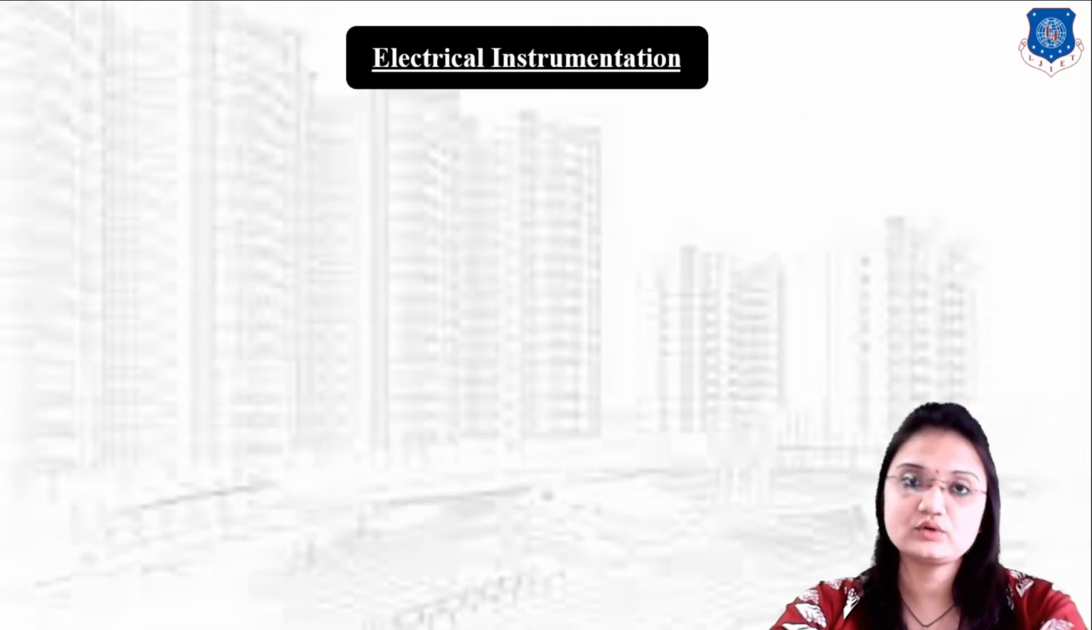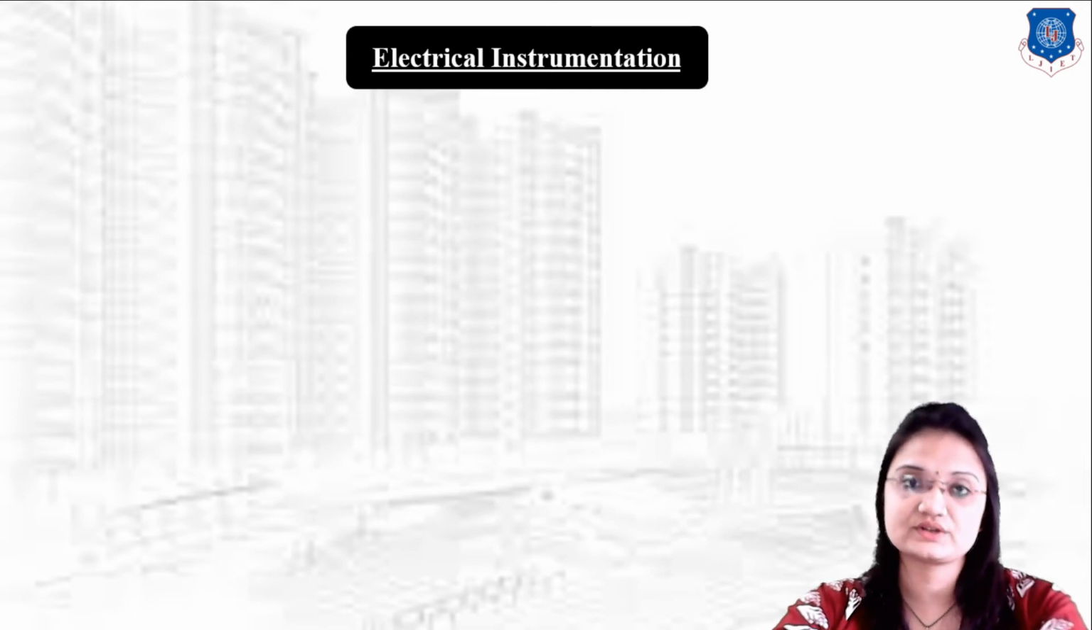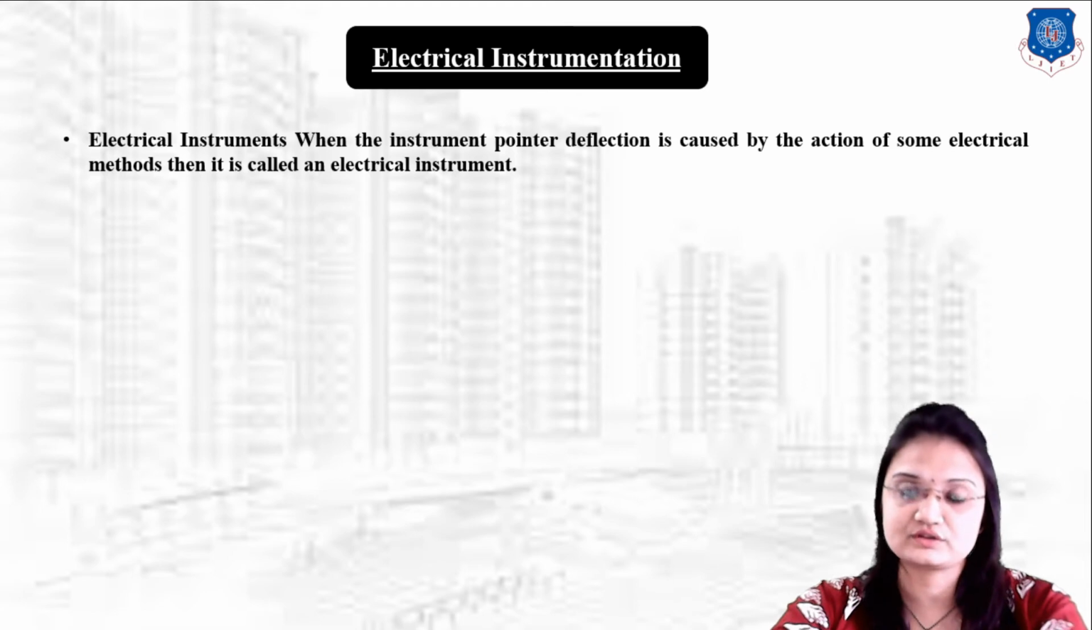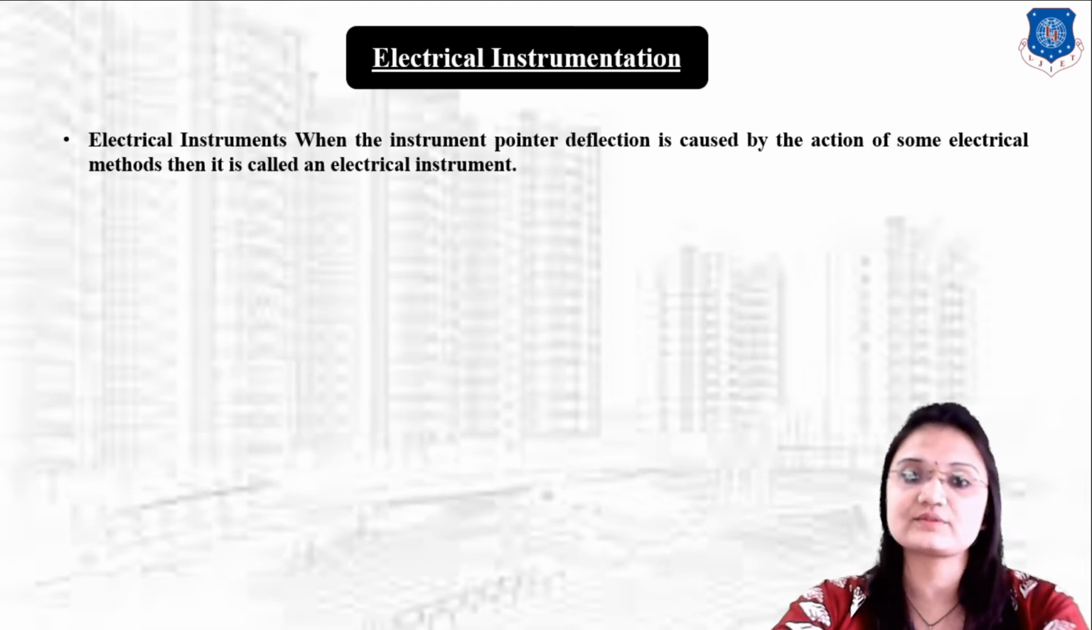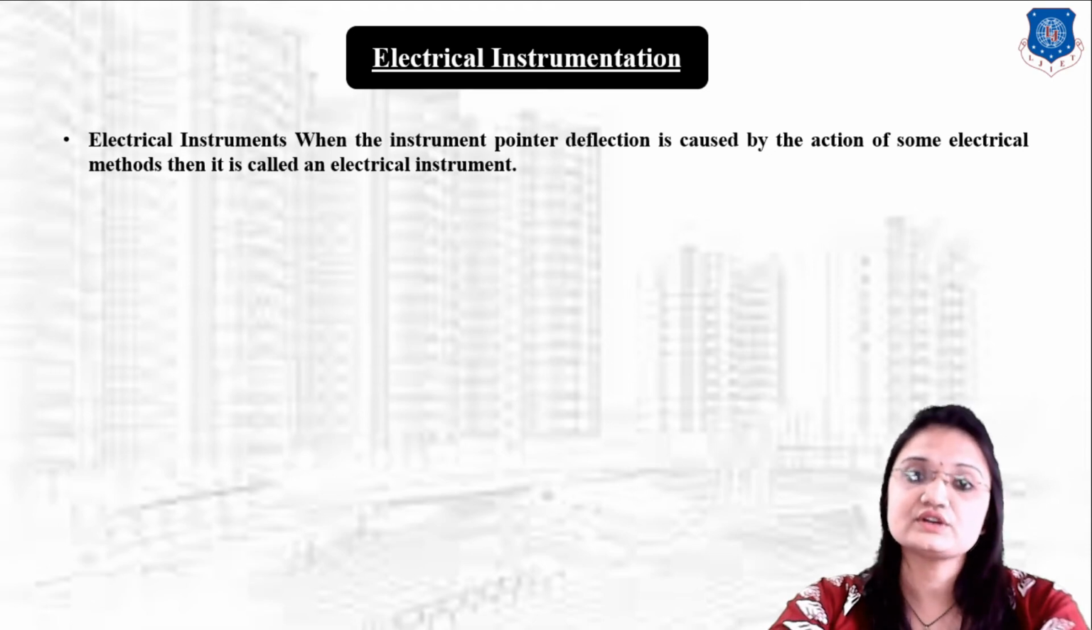Now let us understand which type of instrumentation is known as electrical instrumentation. When measurement is done with the help of pointer deflection, at that time we can say that this type of instrumentation is electrical instrumentation. In electrical instrumentation, we use an instrument that is known as an electrical instrument. When the instrument pointer deflection is caused by action of some electrical method, that is known as an electrical instrument, and we can use this electrical instrument in electrical instrumentation.